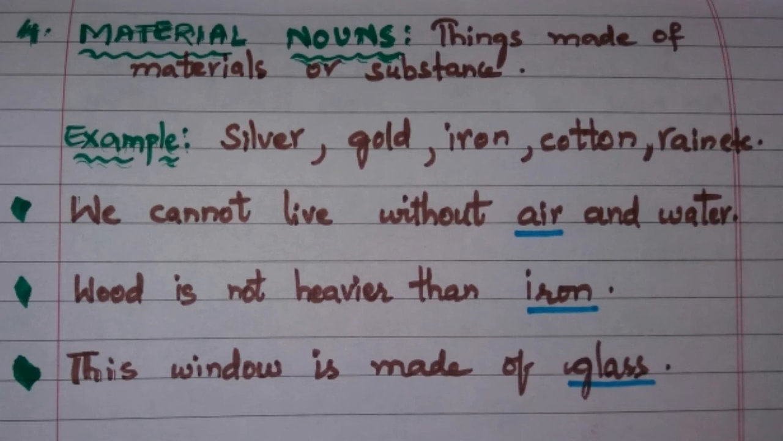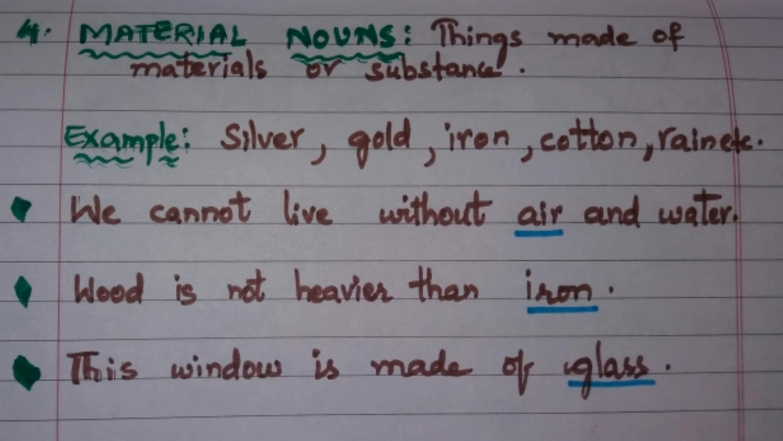Material nouns are nothing but the things which are made of materials or substance. Let us see the examples now. Silver, gold, iron, cotton, rain, etc. So these are made up of something or a substance.